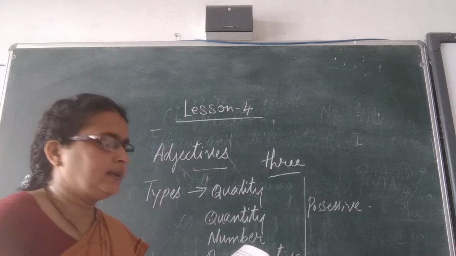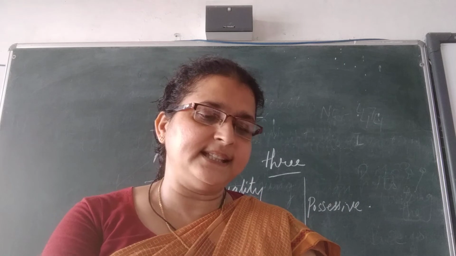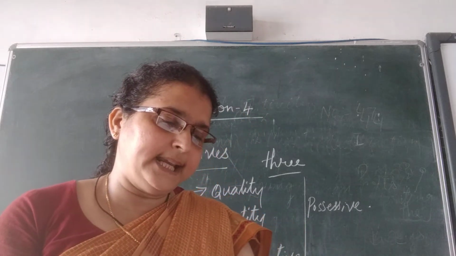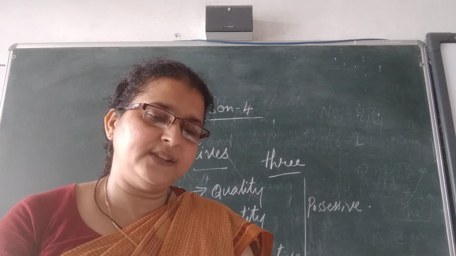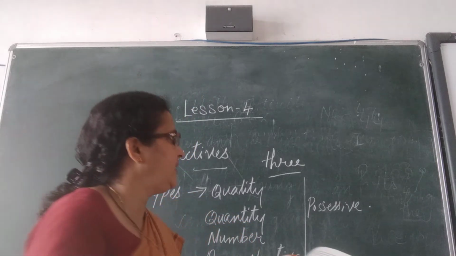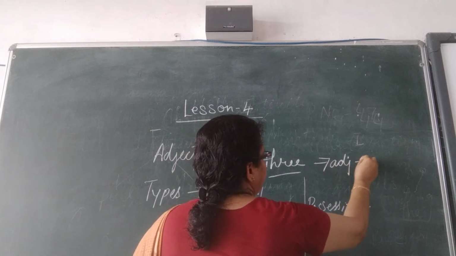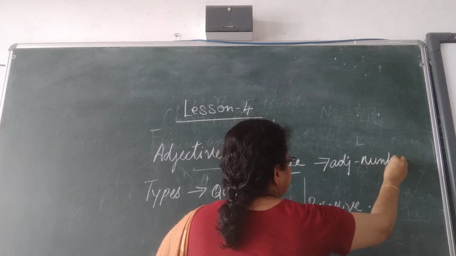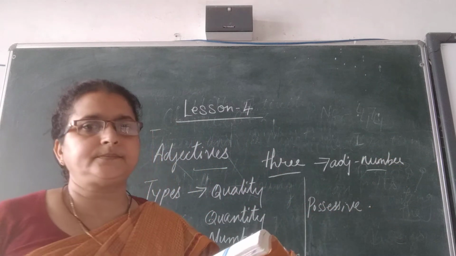3. So which is here? Which adjective is 3? 3 is the adjective of number. Isn't it? Adjectives of number. This is ordinals. 3. So here we write adjective of number. Okay, beta? Adjective of number.